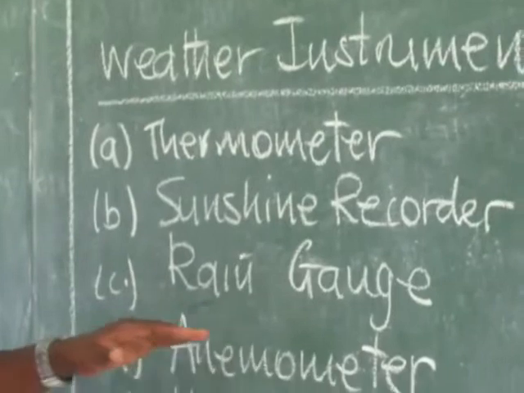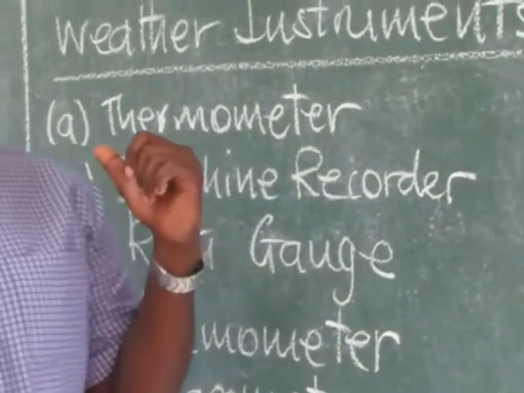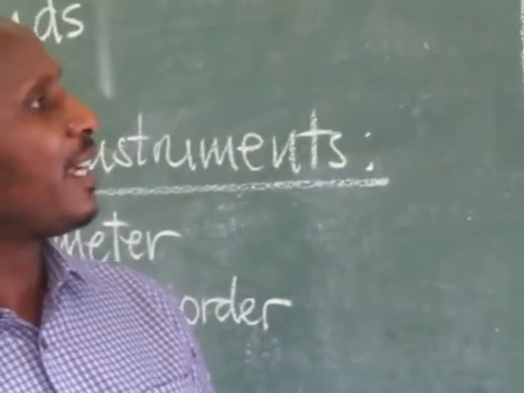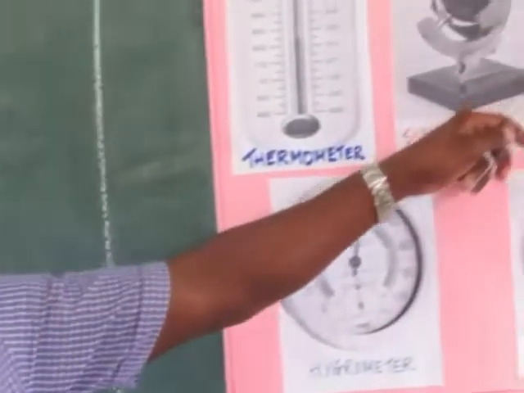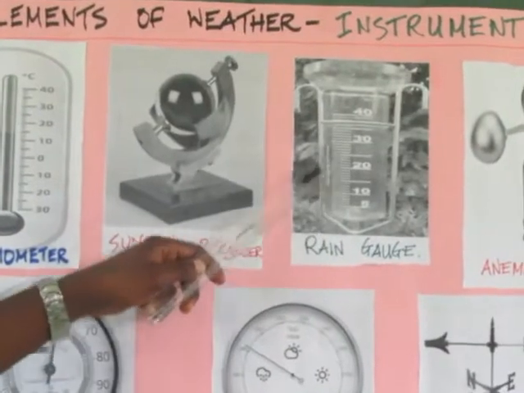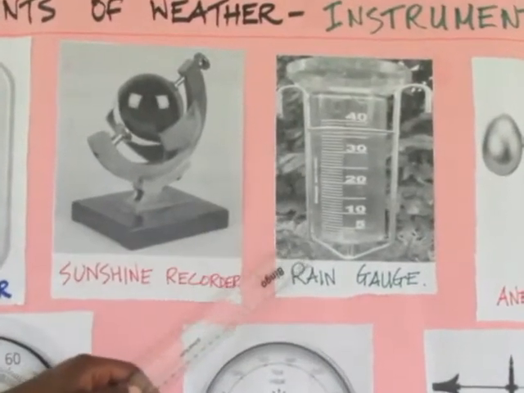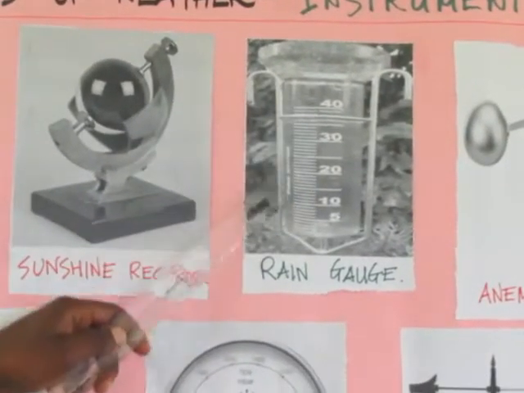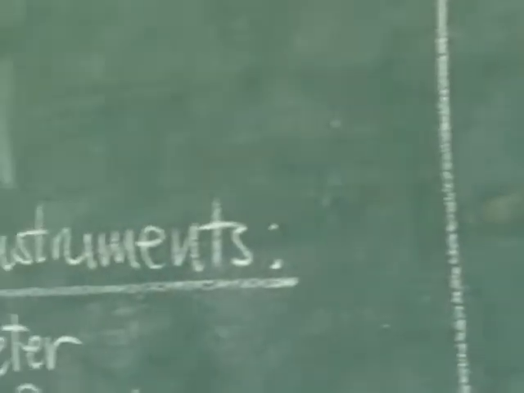The other instrument is called the rain gauge. The rain gauge is used to record rainfall. As you can see it here, it is measured in millimeters. The instrument you can see like that, and it's recorded in millimeters. The other instrument is called an anemometer.